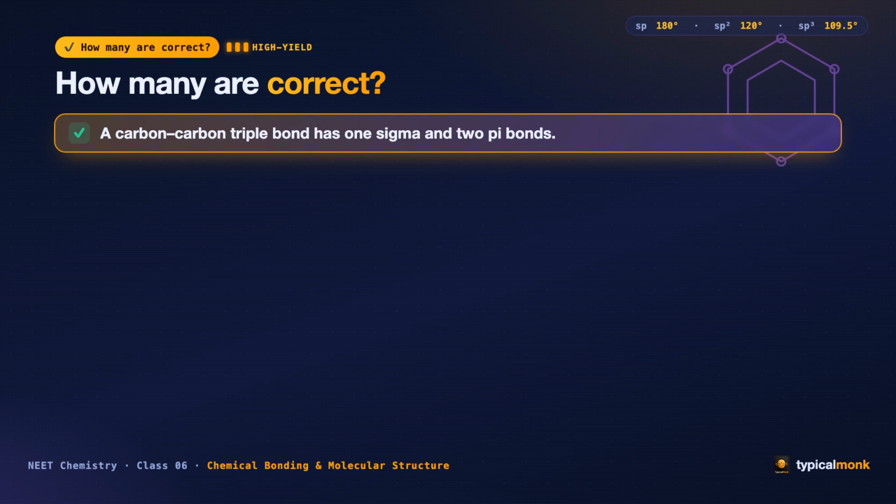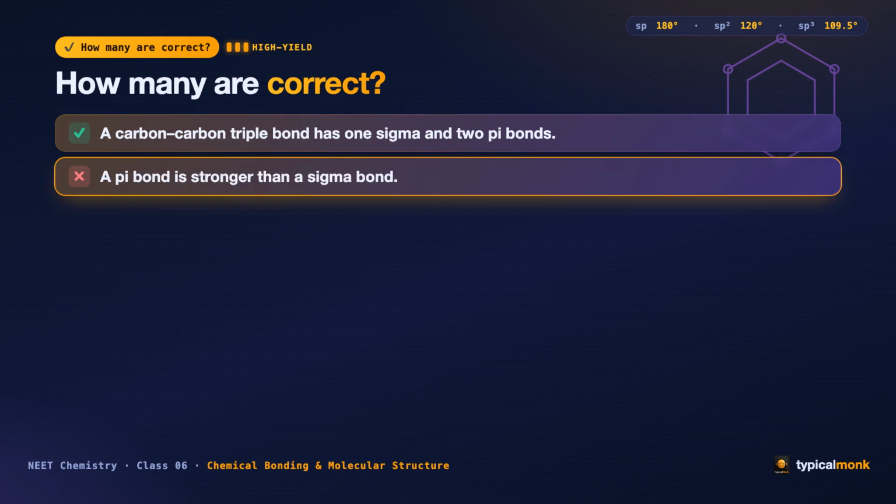Here is a favorite NEET format. I will read some statements. You silently count how many are correct. Statement 1. A carbon-to-carbon triple bond has 1 sigma bond and 2 pi bonds. Hold your verdict. Statement 2. A pi bond is stronger than a sigma bond. Think about which overlap is larger before you answer.